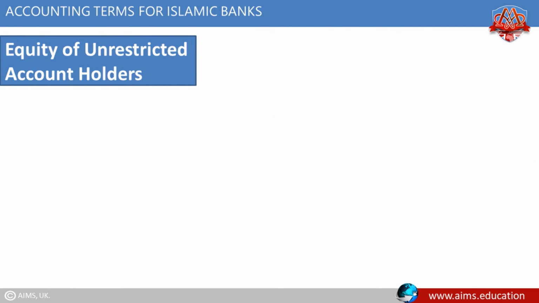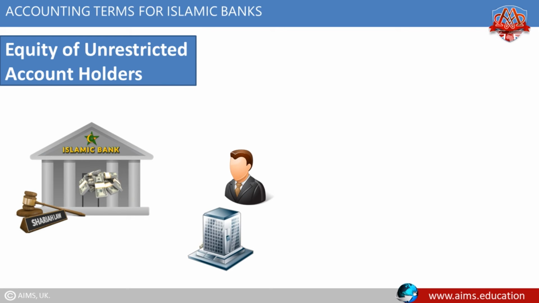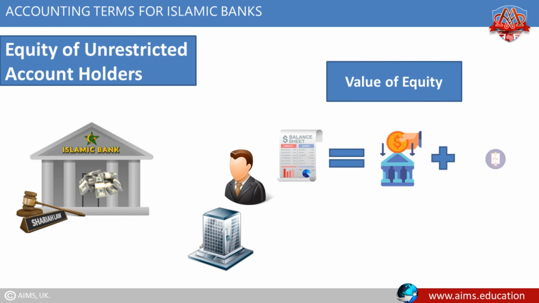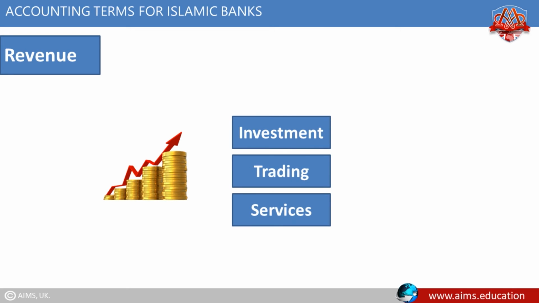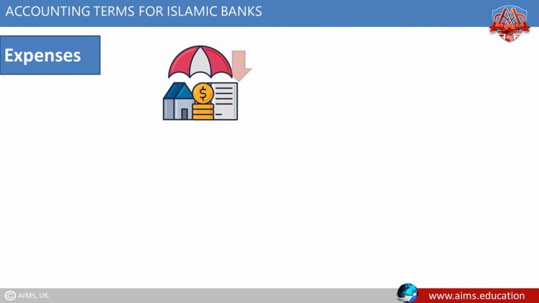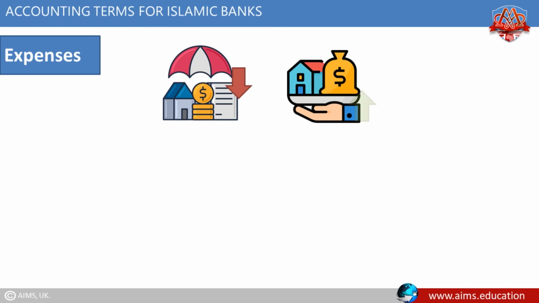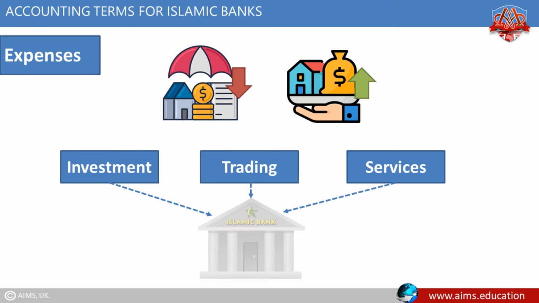Equity of unrestricted account holders. It refers to funds received by the Islamic bank from depositors, and banks have the right to invest them within the Shariah framework. Value of equity in the balance sheet is equal to amounts deposited plus any profit or loss or withdrawals. Revenue. It is a gross income generated as the result of investment, trading, and services provided by Islamic banks. Expenses. Expenses are a gross decrease in assets or increase in liabilities as the result of investment, trading, and services provided by Islamic banks.